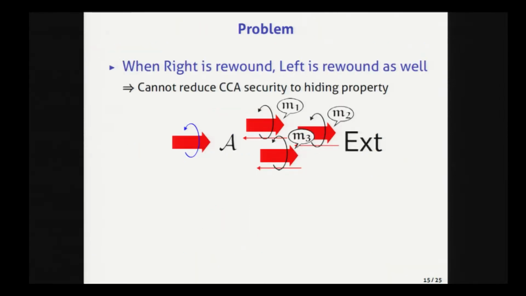But the problem with this idea is that when the right side is rewound during the emulation of the oracle, the left side is also rewound, since the adversary interacts with the left side and the right side at the same time. And so, even when the oracle can be emulated in polynomial time, we cannot reduce CCA security to the hiding property, because on the left side, the hiding property doesn't hold because of the rewinding.